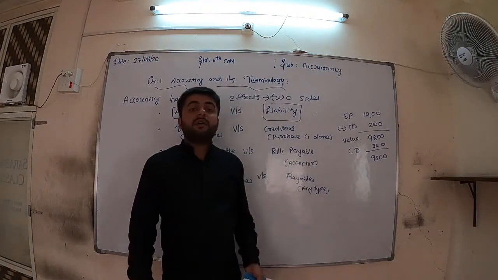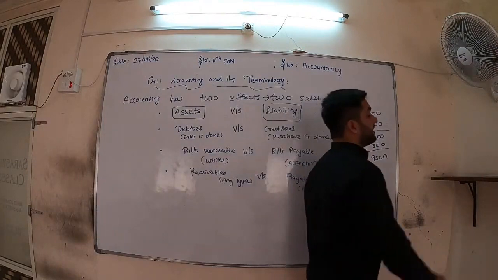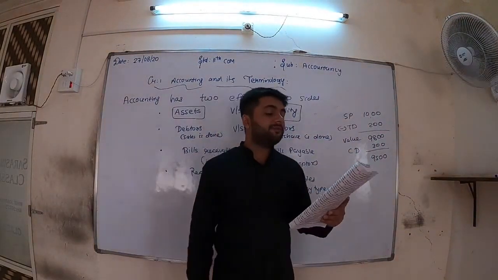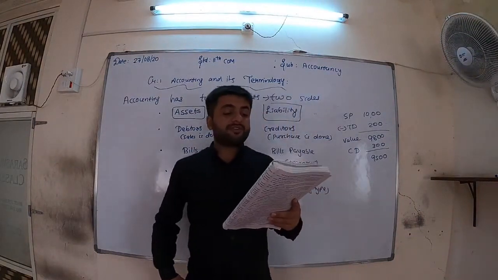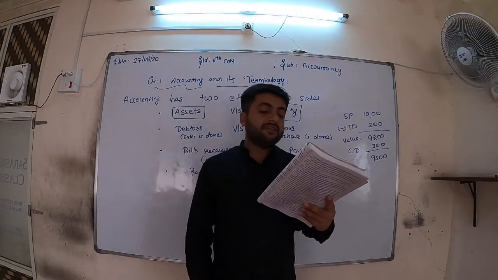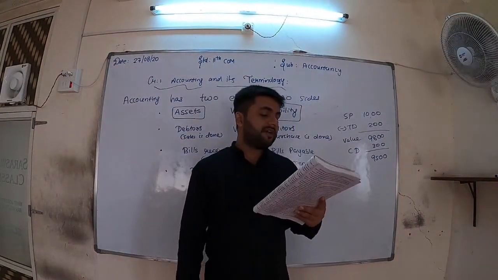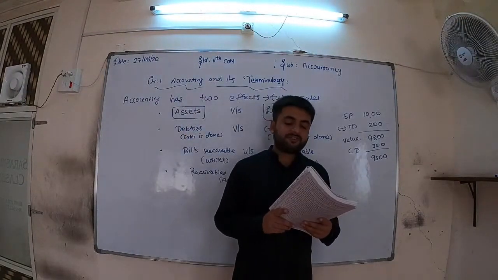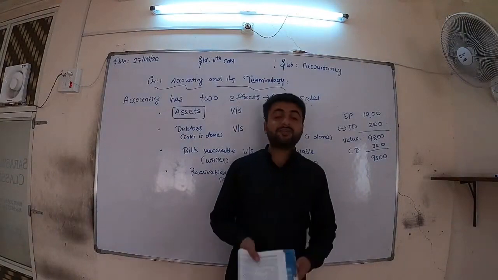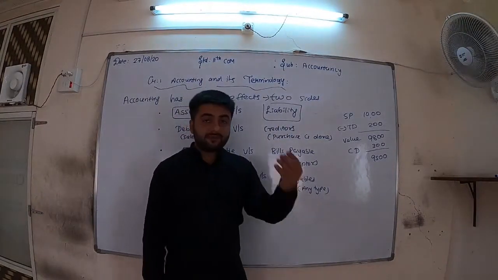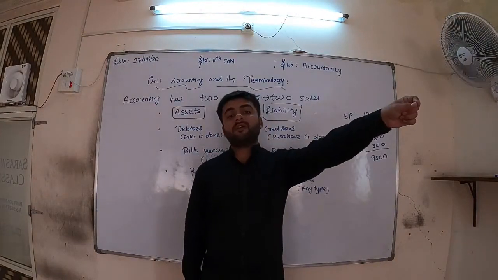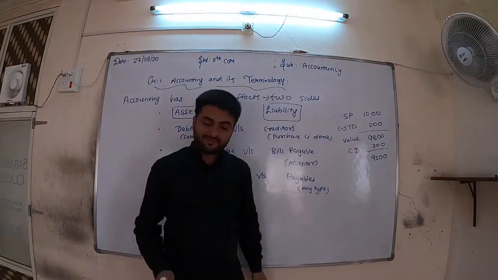Again, now as per the type of income and expense, there are again two types of discount: discount received and discount allowed. Discount received and discount allowed are both recorded in the books. Discount received is treated as income and discount allowed is treated as expense. Received means it is for us, so it is our income. Allowed means we have given to another person, so it is an expense.